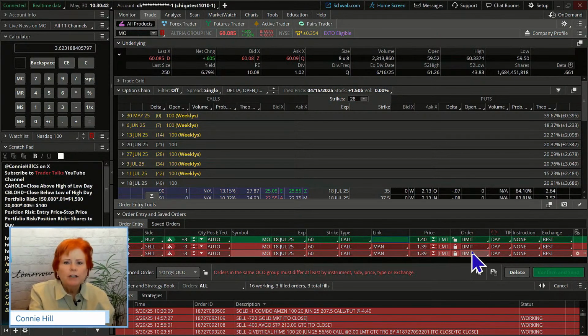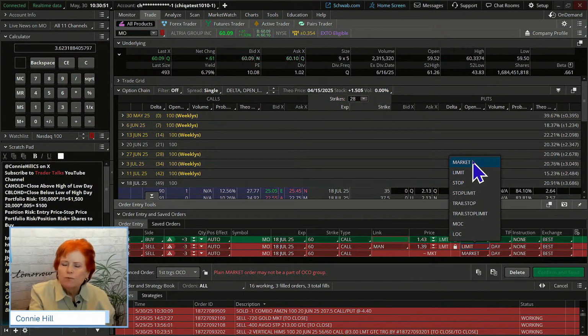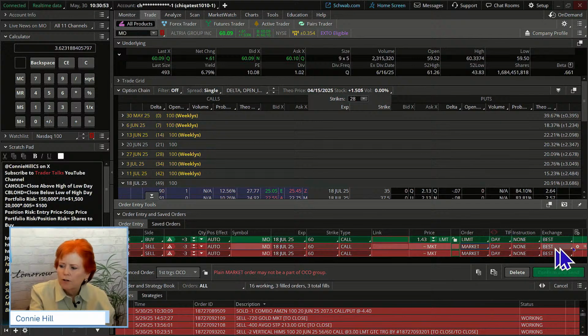All right. Now, what we're going to use is we're going to say on this stock for the targets, we're going to let it be based on the price of the stock. And so we don't really know what the price would be. So we're going to set that to a market order. We're going to go in and put in some conditions here.